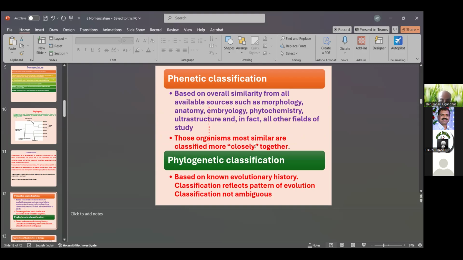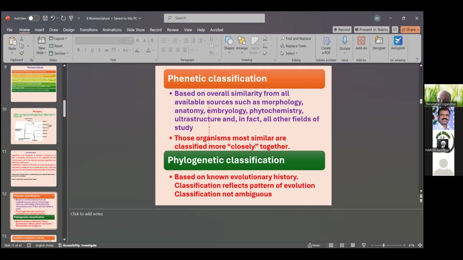Phenetic classification is based on overall similarities, from all similarity characters available from sources such as morphology, anatomy, embryology, phytochemistry, ultrastructure, and all other fields of study. Organisms that are most similar are classified more closely together, based on all the characters of morphology, anatomy, embryology, phytochemistry, ultrastructure, and all similarities. That is called affinity classification.